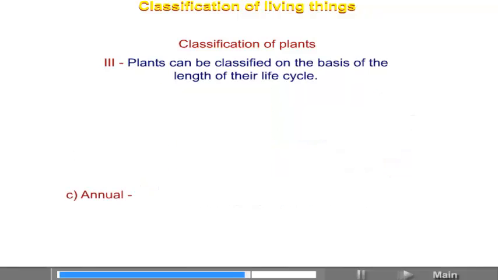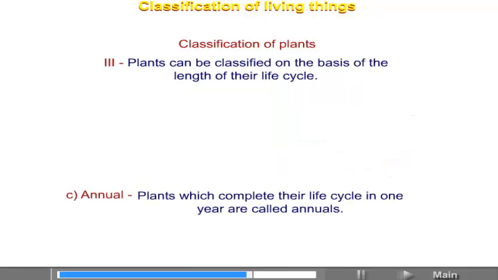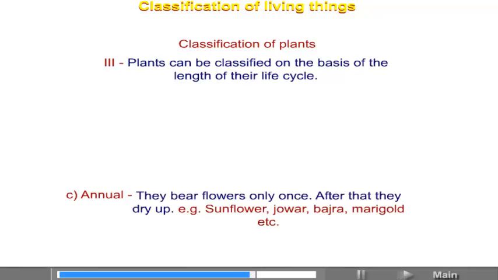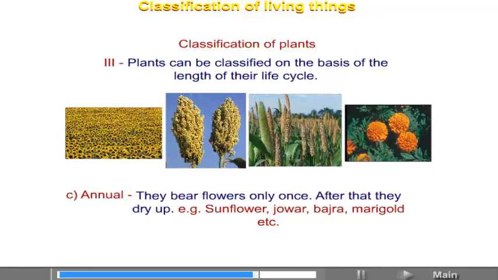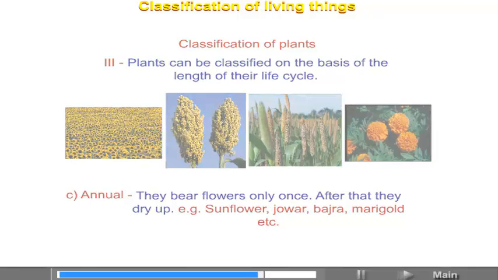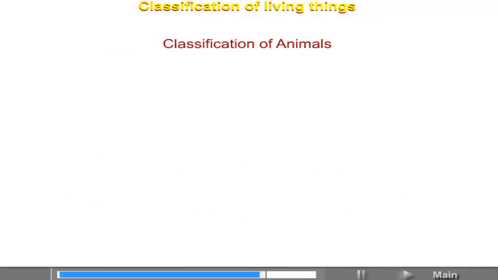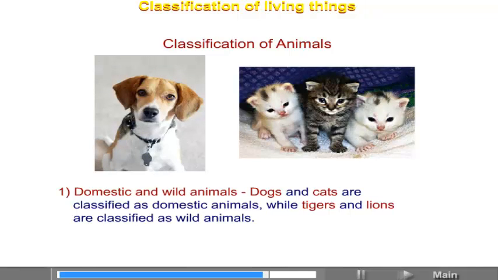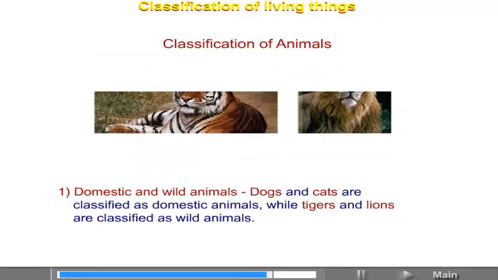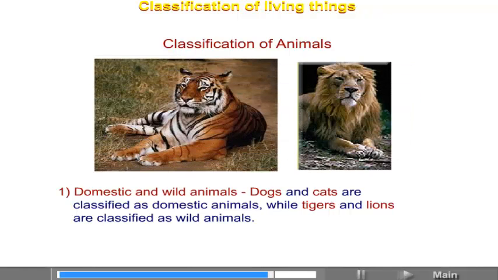C. Annual. Plants which complete their life cycle in 1 year are called annuals. They bear flowers only once. After that they dry up. Example: sunflower, jawar, bajra, marigold, etc. Classification of animals. 1. Domestic and wild animals. Dogs and cats are classified as domestic animals, while tigers and lions are classified as wild animals.